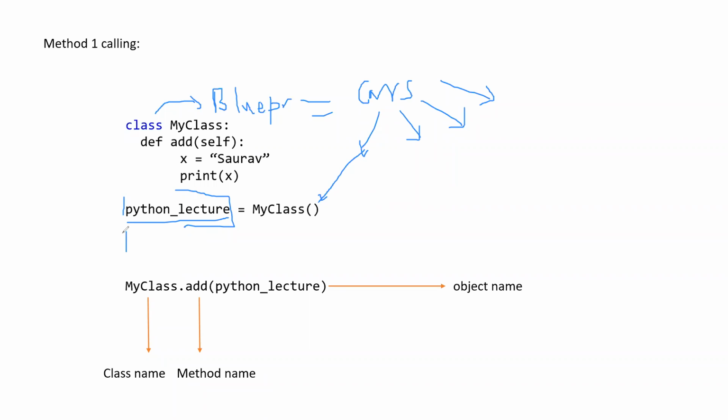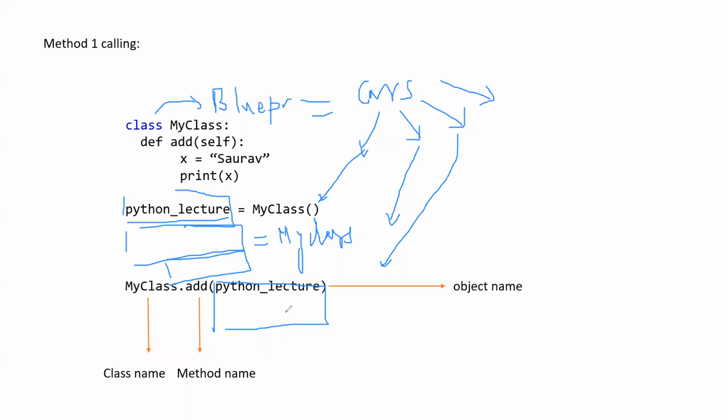Then we define another object using my class. You will not be able to see this in this example, but we will show it in another example. Then we create the third object and pass the third one here. If we will not be using this here, it doesn't know which object to call, so whose parameter will be called.